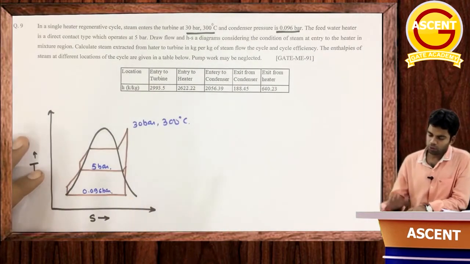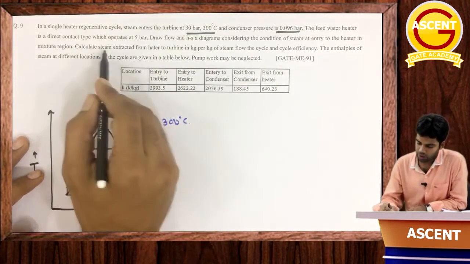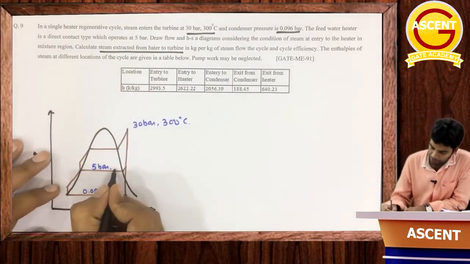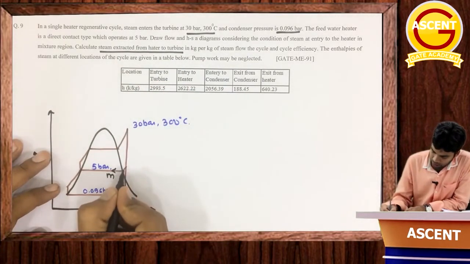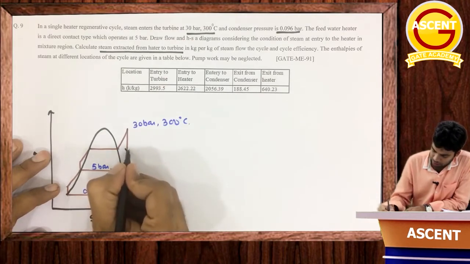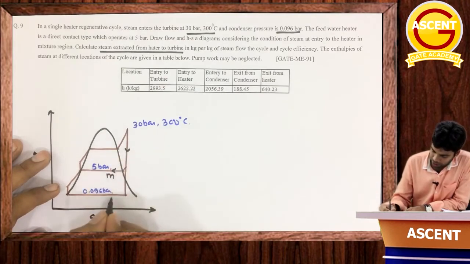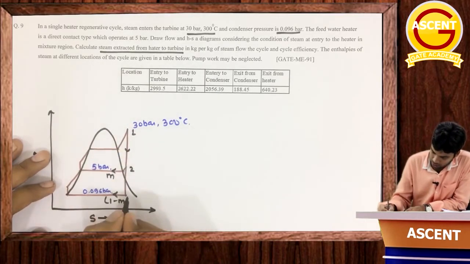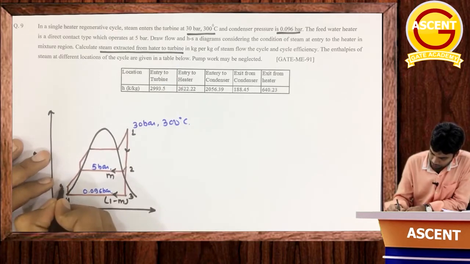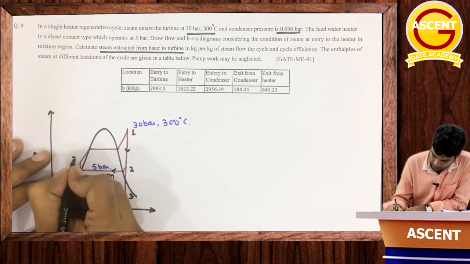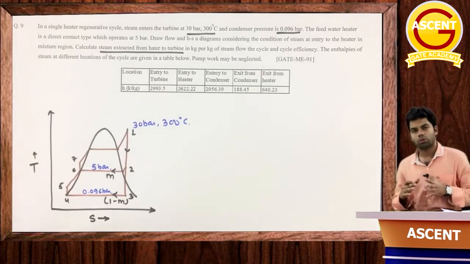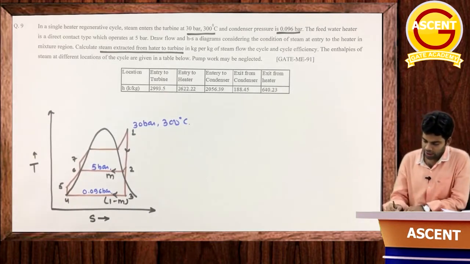So what we have to do here is, first we have to calculate the steam extracted from heater to the turbine. That means suppose m mass of the steam is flowing in the regenerator. The remaining mass, suppose for 1 kg of mass, remaining mass will be 1 minus m. So we have to first determine the value of this m. Suppose this is 1, 2, 3, 4, 5, 6 and 7. Getting this now?